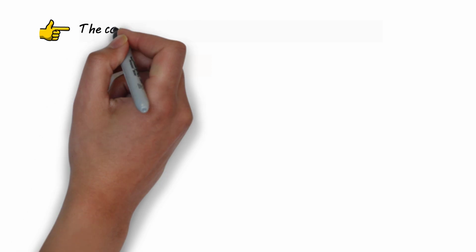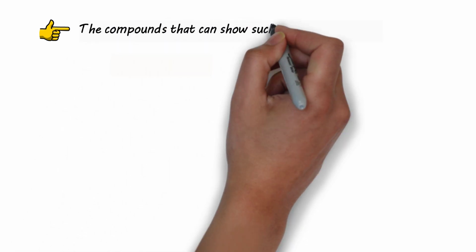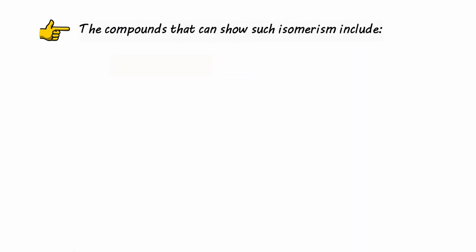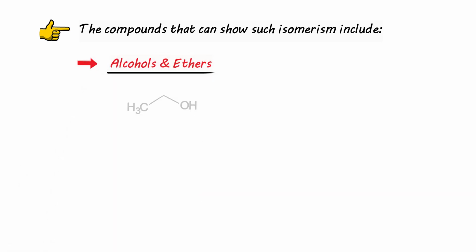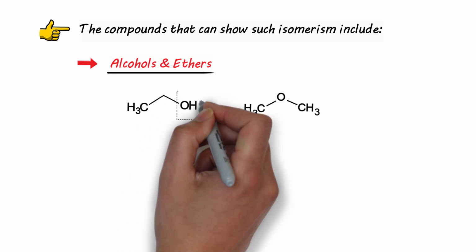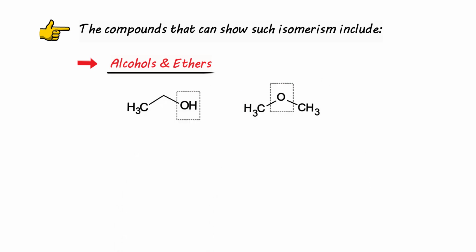Now, the compounds that can show such isomerism include a number of pairs. The first pair is alcohols and ethers. The two molecules have the same molecular formula, but the first molecule is an alcohol while the other is an ether. So they have different functional groups, that is, belong to different classes, so they are functional isomers.